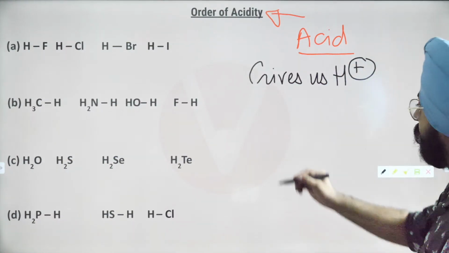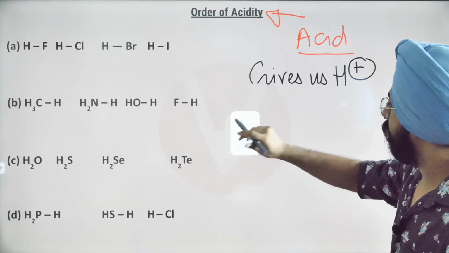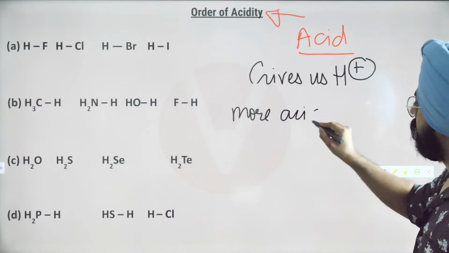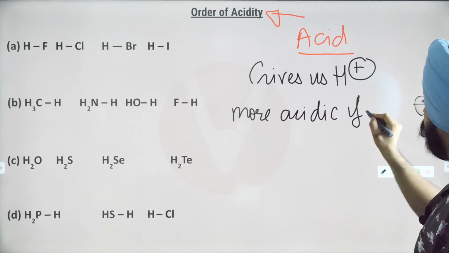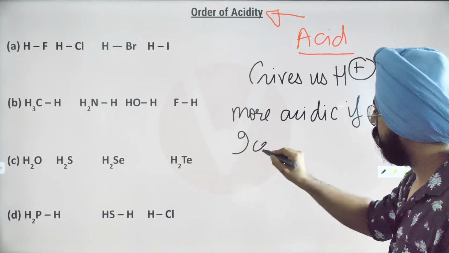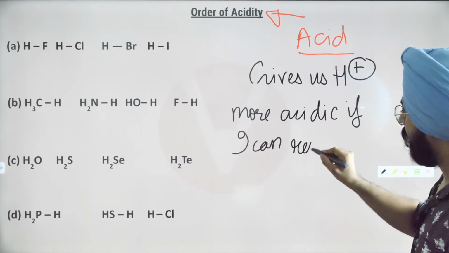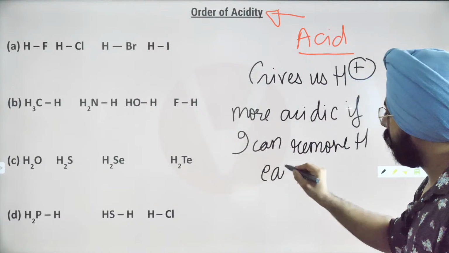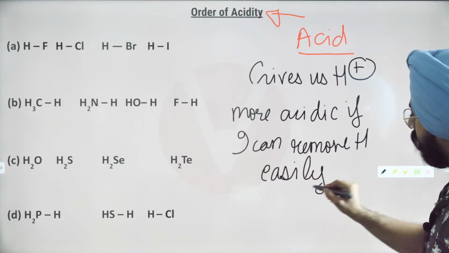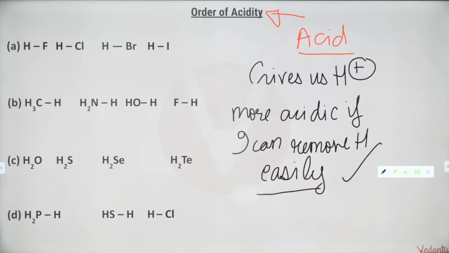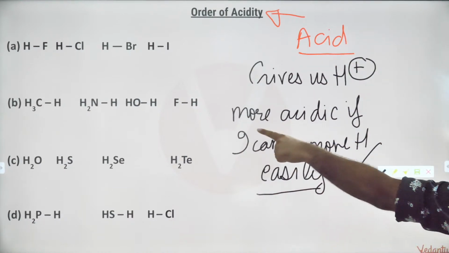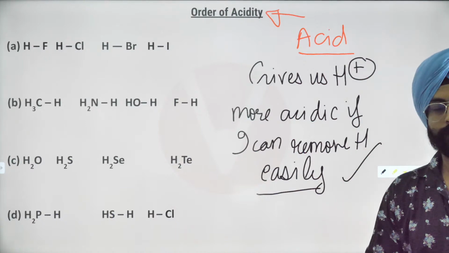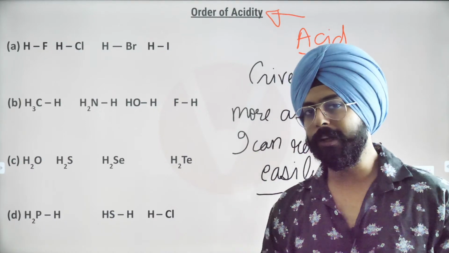Now, my dear friends, can I say that something is more acidic if I can remove my hydrogen easily? Isn't it? Acid gives us H positive, and it's going to be more acidic if I can remove the H positive easily, right?